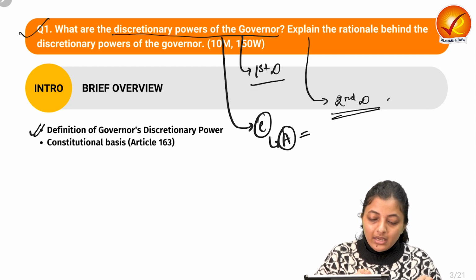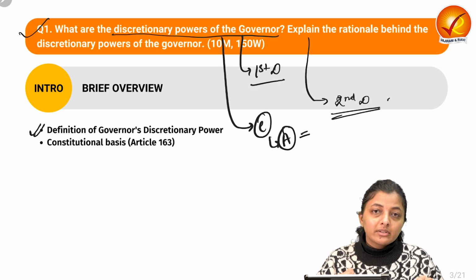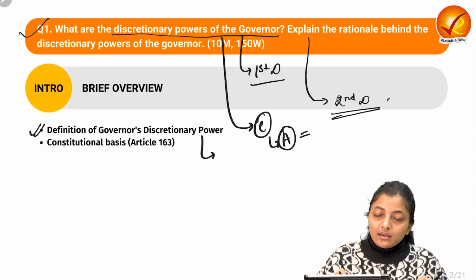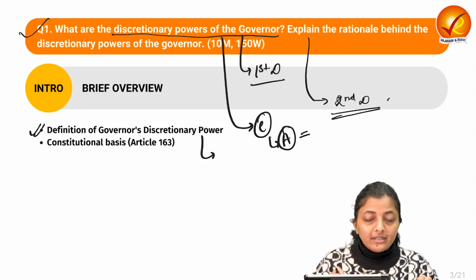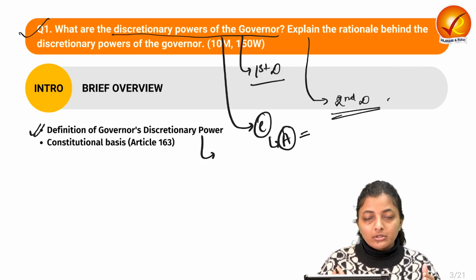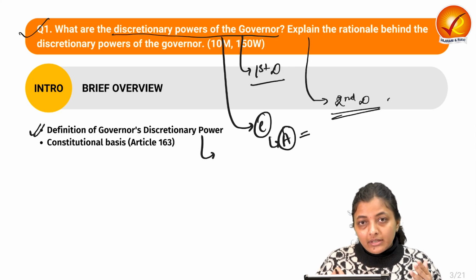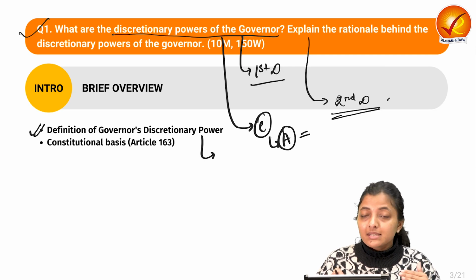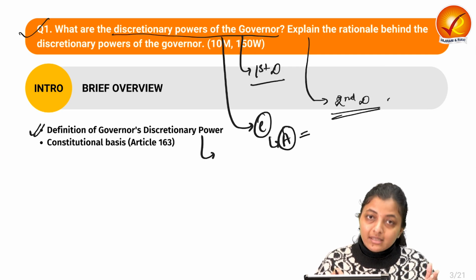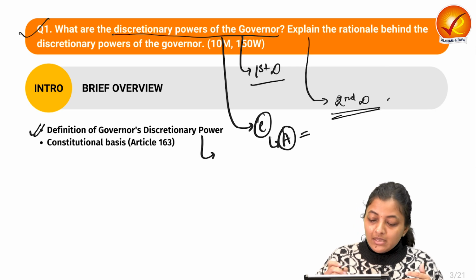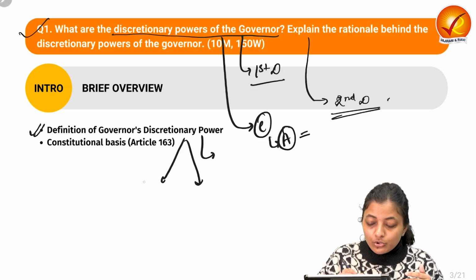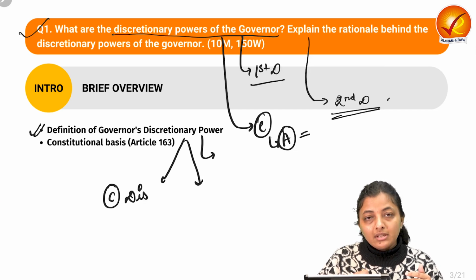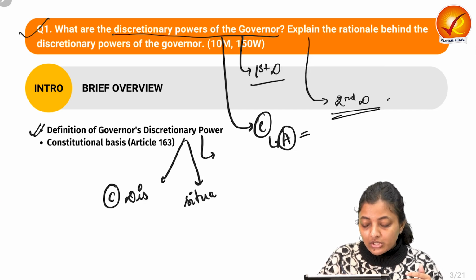So, in the introduction, you can start with what the governor's discretionary power means, the meaning and definition. The governor is the constitutional head of the state and according to the constitution he has to act on the aid and advice of the council of ministers, but in certain cases he can use his own discretion to take decisions. Based on that he has two types of discretion. The first is constitutional discretion and the second is situational discretion.